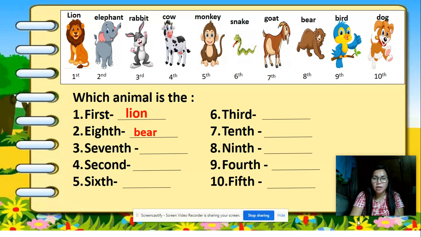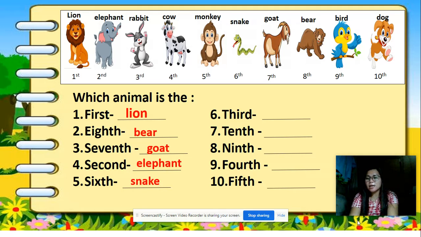How about number 3? Which animal is the seventh? Yes, goat. How about number 4? Which animal is the second? Yes, elephant. Elephant is the second in the set. How about number 5? Which animal is the sixth? Yes, it is the snake. The snake is the sixth in the set.